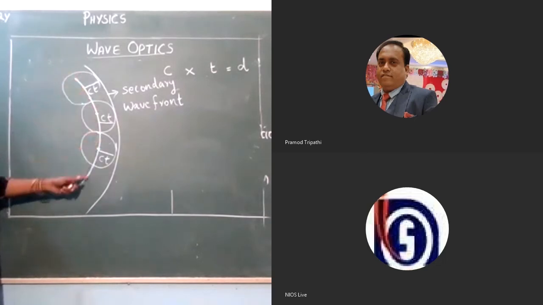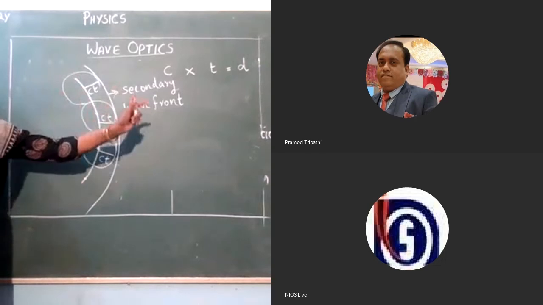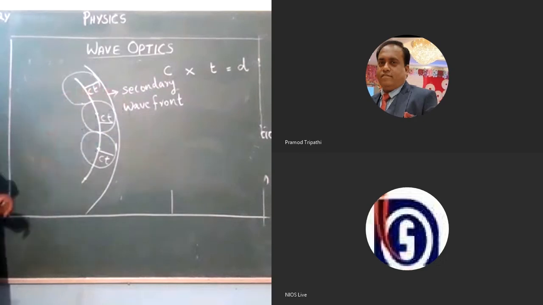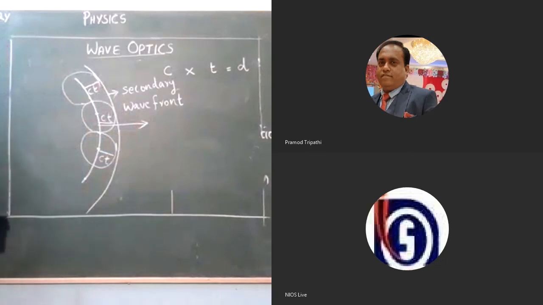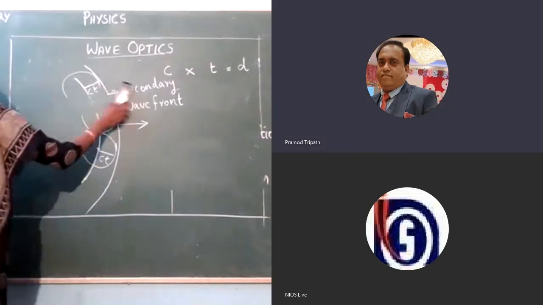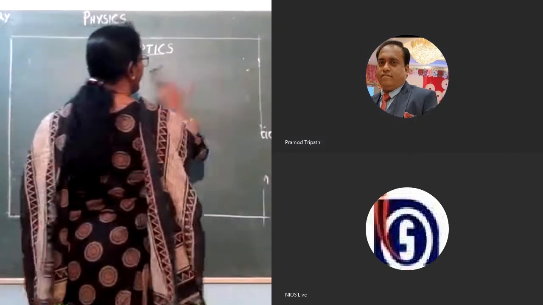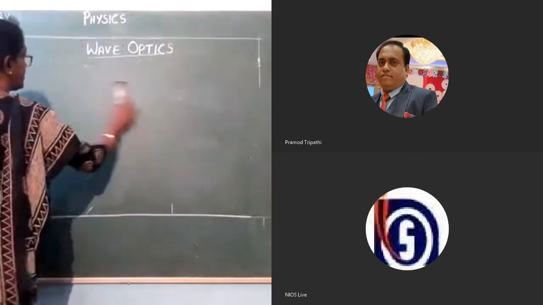Each point on the primary wavefront will act as a source for the secondary wavefront, and the energy of the wave will be carried in a direction normal to this wavefront, and in the case of light, that can be considered as the direction of the rays of light. So this is Huygens principle. On the basis of Huygens principle, we can study the law of reflection and the law of refraction.